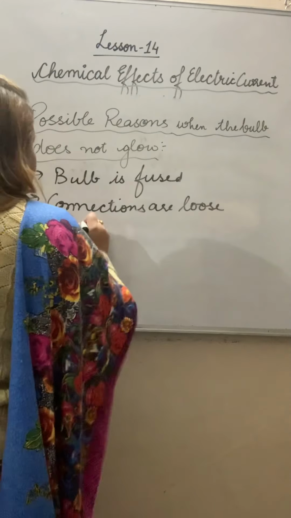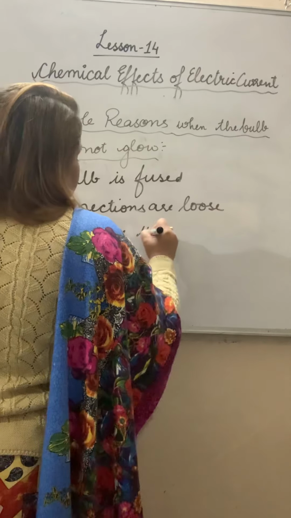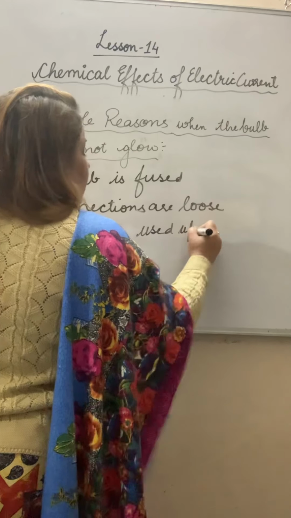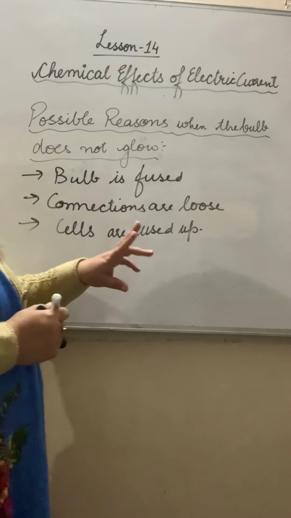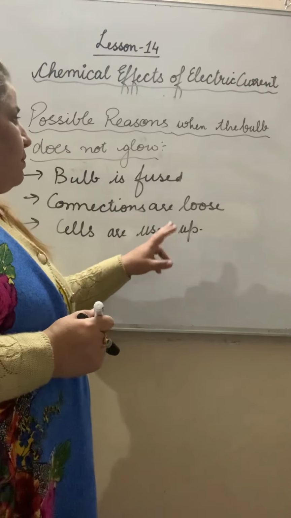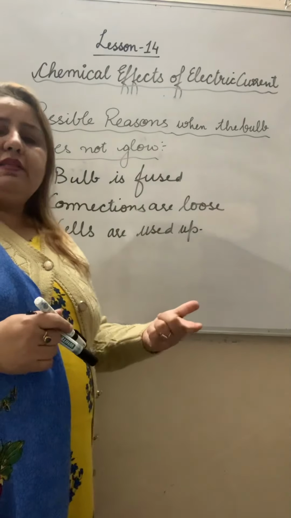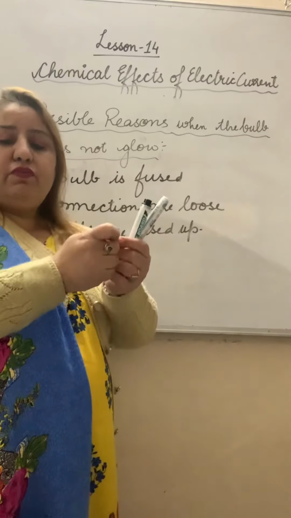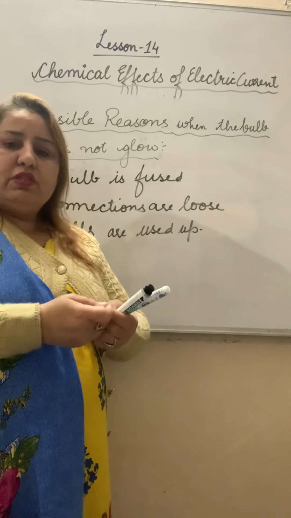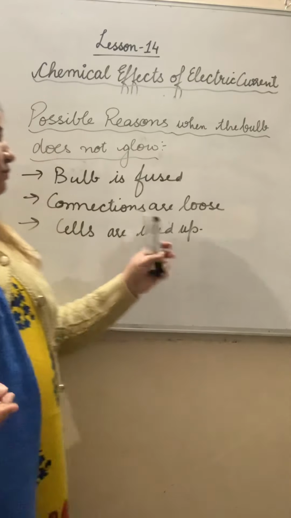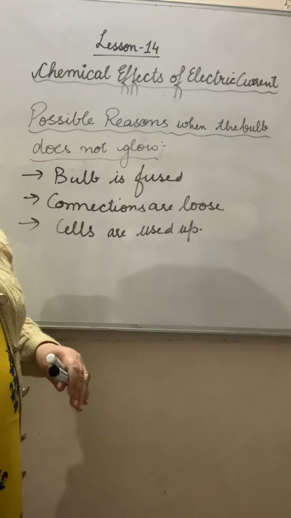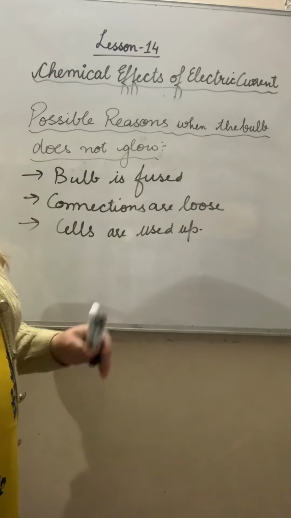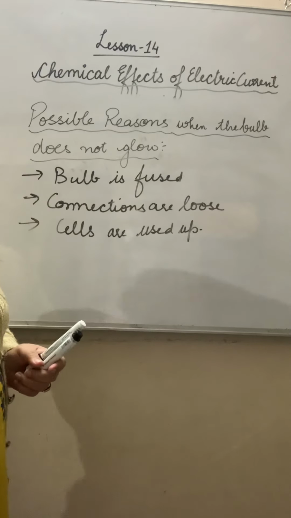Maybe the cells are used up, the cells that we are using, the battery is no more. Here I am just telling you, one note: never join the two ends of the wire, because when we do that, the battery will be finished. These are the possible reasons when the bulb does not glow. Is that clear, beta?